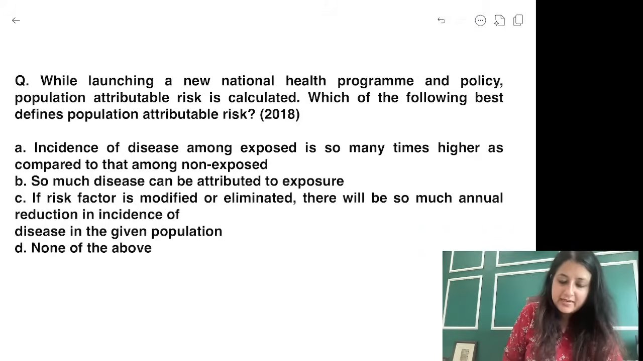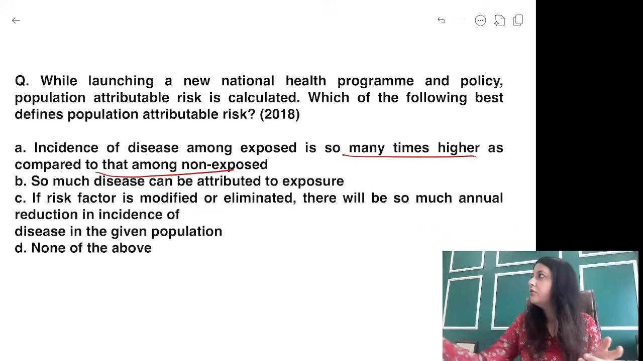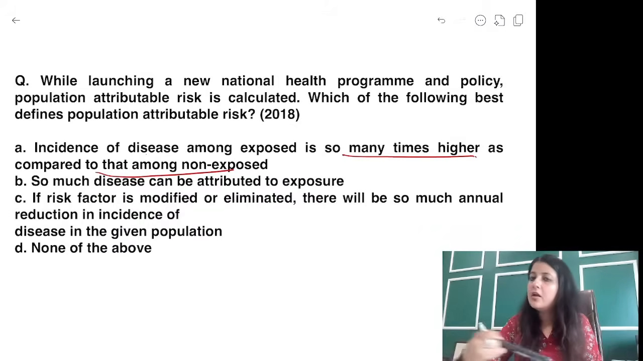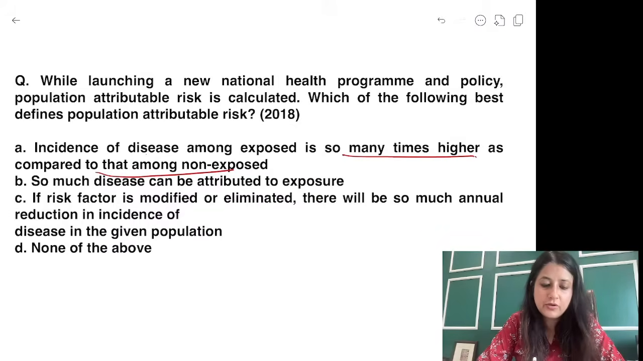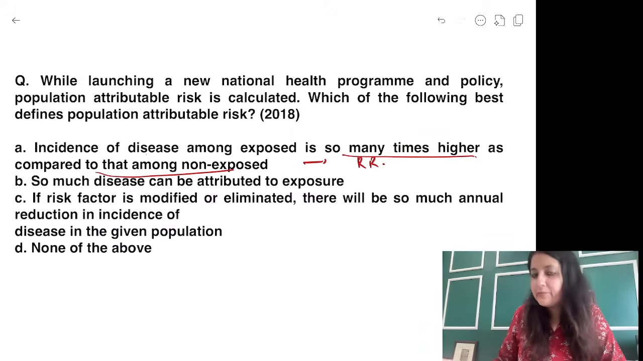What is the first one? Incidence of disease among exposed is so many times higher as compared to that of non-exposed. ये क्या है? This is relative risk. ठीक है? So much disease can be attributed to an exposure, attributable risk.